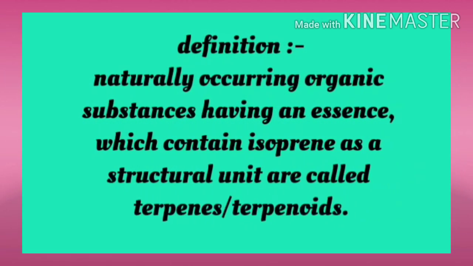The definition is: naturally occurring organic substances having an essence, which contain isoprene as a structural unit, are called terpenes. Right? Okay.